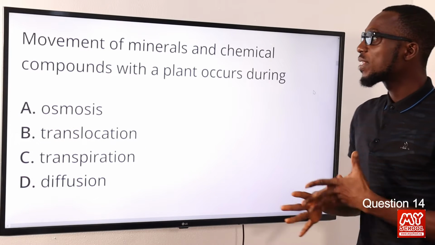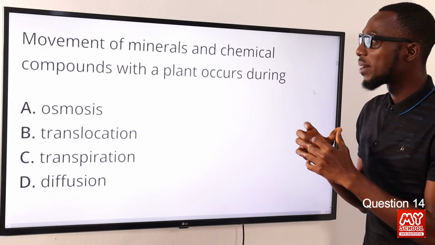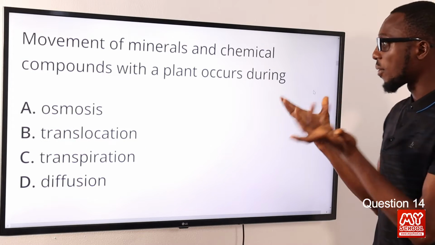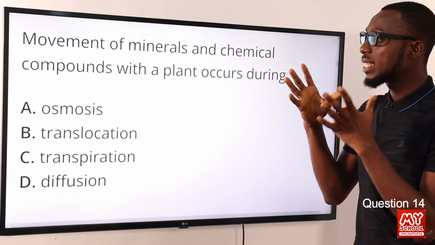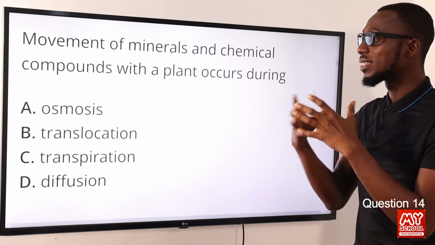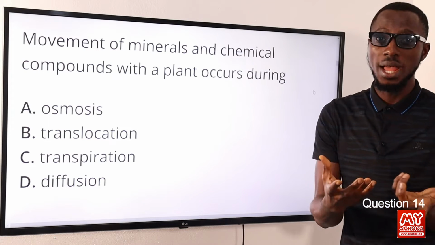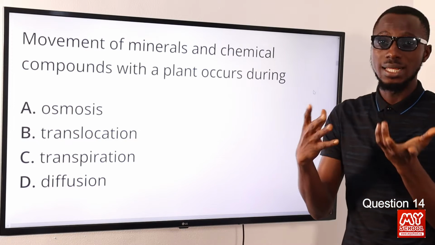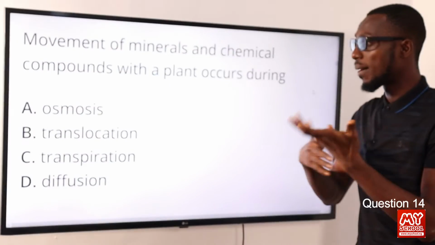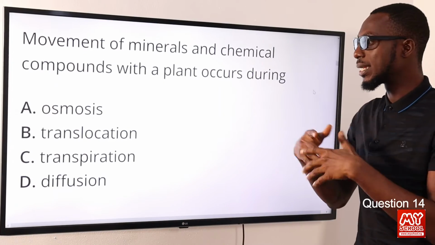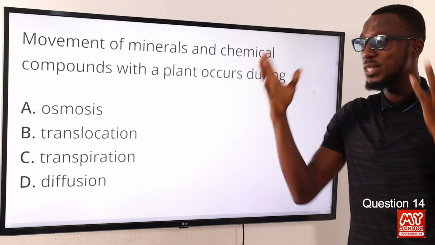14. Movement of minerals and chemical compounds within a plant occurs doing what? Okay, so this should be within. All right, so this is definitely translocation. In short, we can simply put it as the movement of sugar or the movement of substance. All right, we are talking about the mass flow of materials, or substances within the part of the plant.